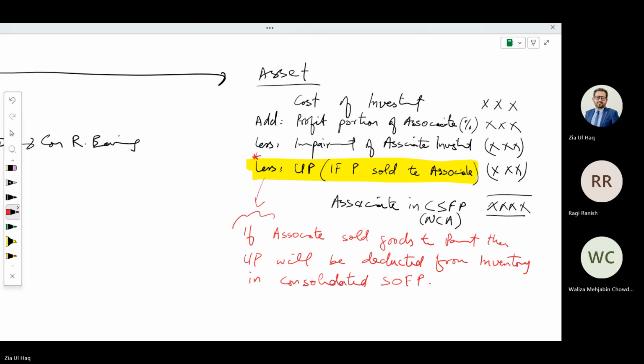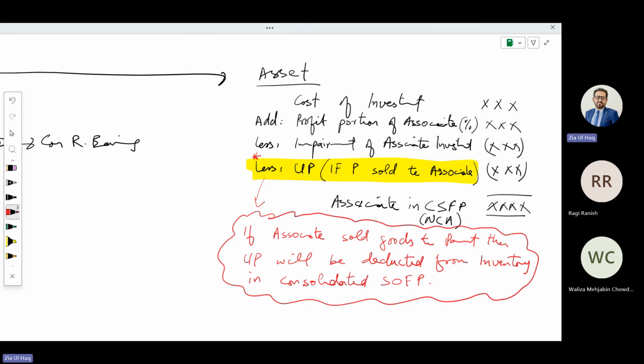Can you understand this? In case the parent company sold goods to the associate, the unrealized profit part will be deducted from the asset investment. But if the associate sold goods to the parent company, in that case, we don't need to deduct unrealized profit from the cost of investment. We will deduct from inventory in the consolidated statement of financial position, because that inventory has moved towards the parent, where it is in the parent's financial statements. From that inventory, we need to deduct.